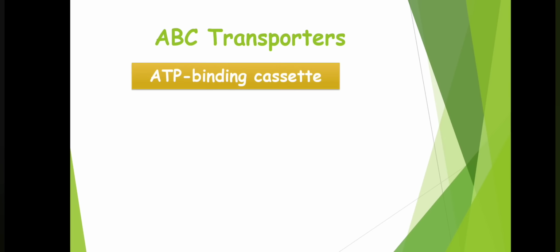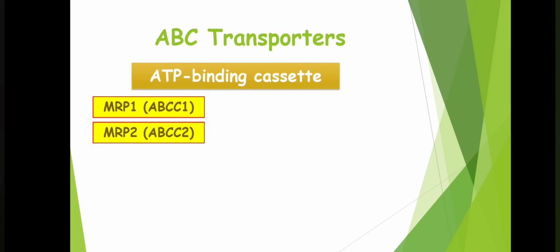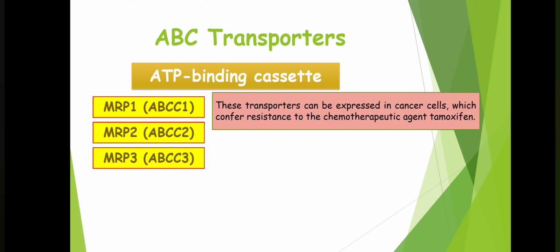Here ABC means ATP binding cassette. It is a superfamily with 6 members, currently of which MRP1, that is ABCC1, MRP2, that is ABCC2, and MRP3, also known as ABCC3, are commonly known to affect drug disposition. These transporters can be expressed in cancer cells, which confer resistance to chemotherapeutic agents such as tamoxifen.